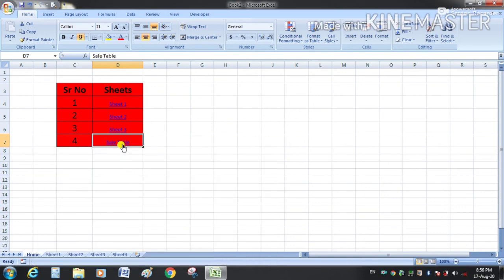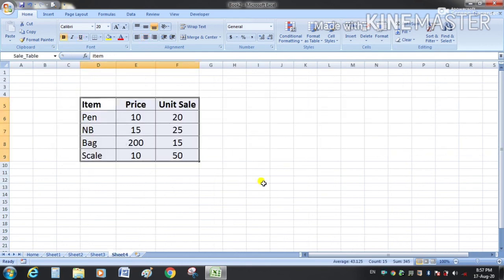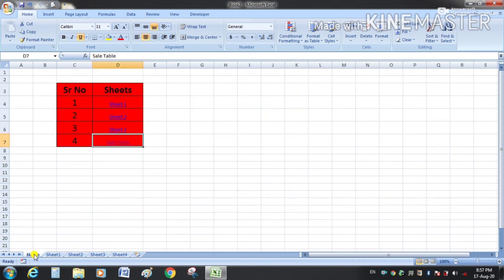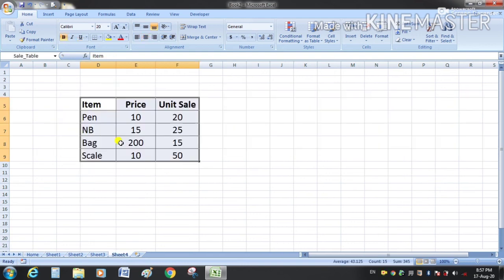So when I click here, it will take us to the that range, means sale table. So you can see once again when we will click here, it will take us to the that sale table. So in this way you can create hyperlinks. It is very easy to navigate throughout the pages, through the web pages. It is very easy to navigate.